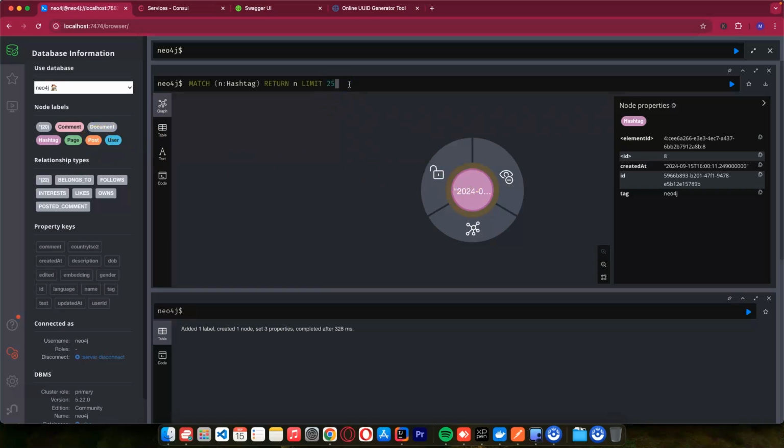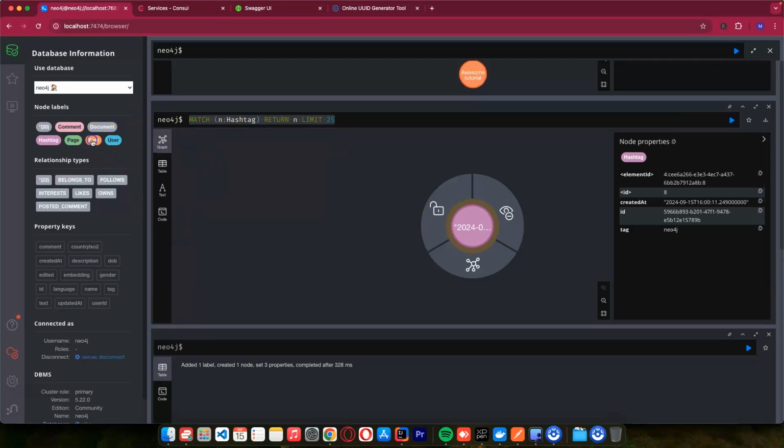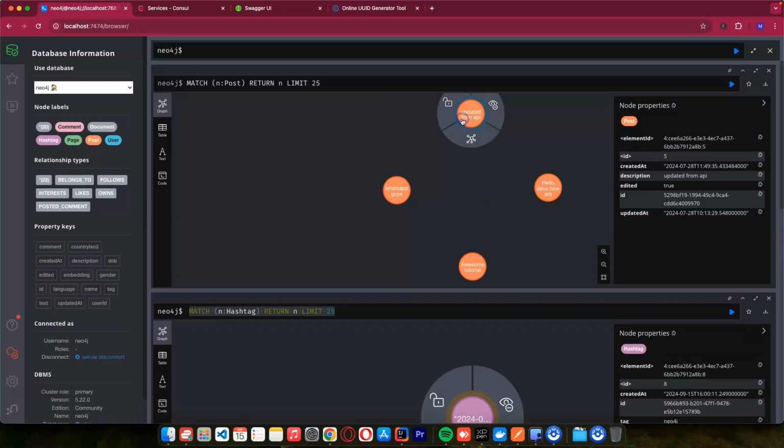So what I want to do here, I just want to look for, let me just click post. Let's take a look at this post. So what I want to do here, I just want to say match, and we want to add this relationship. I can just say match, in the post that I'm trying to look at, it's post, and we can look for the post ID, remember.